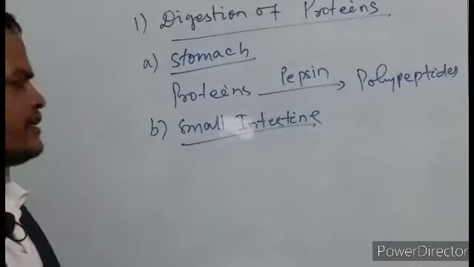In the small intestine, proteins are simplified in the presence of trypsin and chymotrypsin.